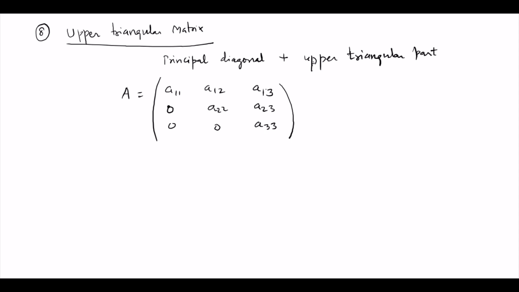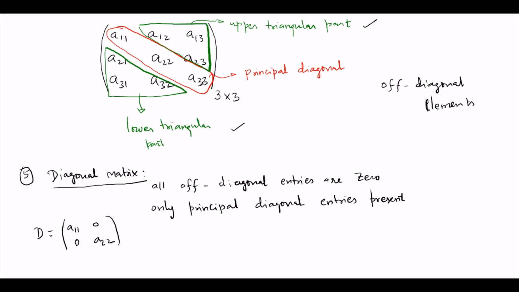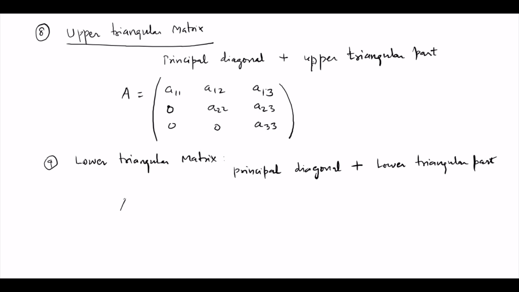Now we can also define another one, which is called the lower triangular matrix. This contains the principal diagonal entries plus the lower triangular part. Let us take A to be that lower triangular matrix.